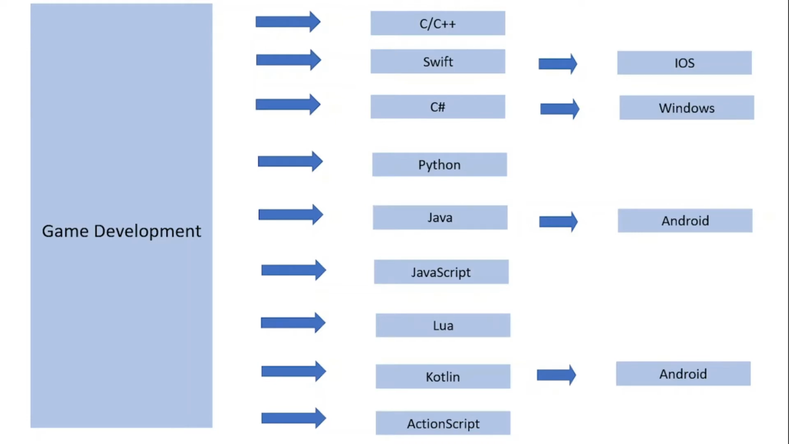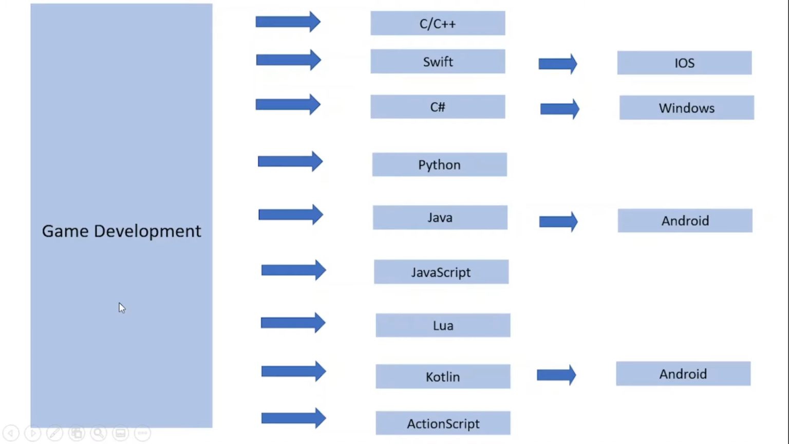We can also use Python, and there are a lot of frameworks in Python that we can use for game development, like Tkinter and Turtle and some others, like Pygame, etc. We can use Java for Android game development. We can also use JavaScript for web applications.